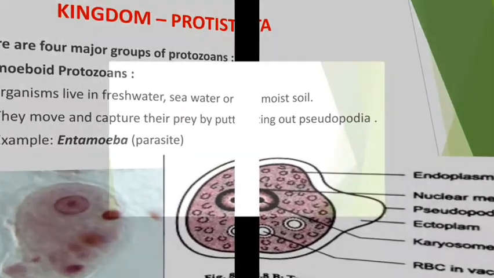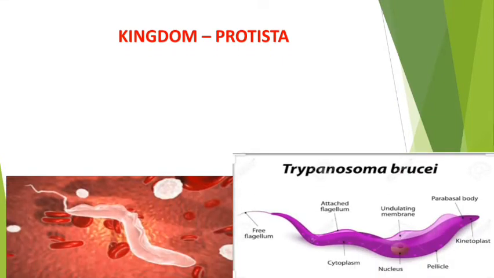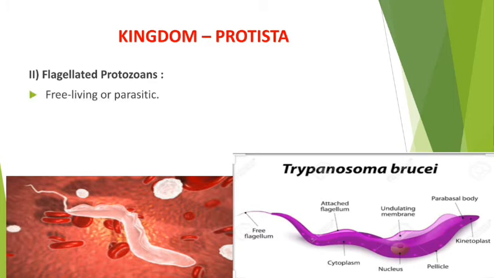Clear? Now my dear student, next number 2 is flagellated protozoan. Flagellated protozoan means, from the name itself, flagella are there. That means in this group the protozoans possess flagella, a whip-like structure. Clear? Now, what are their characters? They may be free living, that means anywhere they may move, or parasitic.